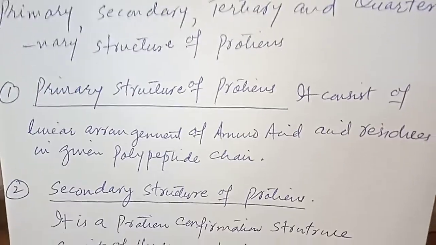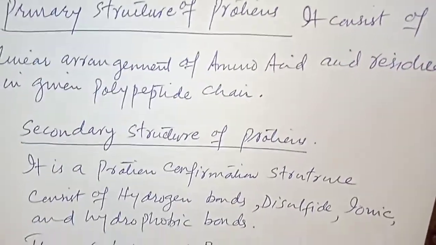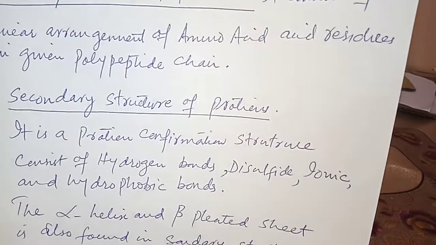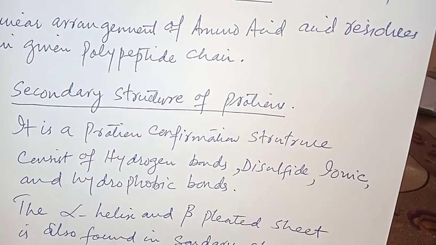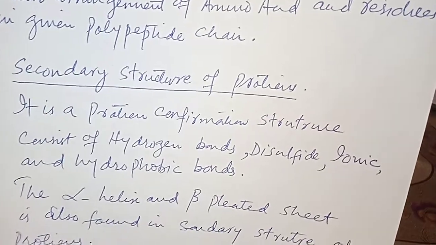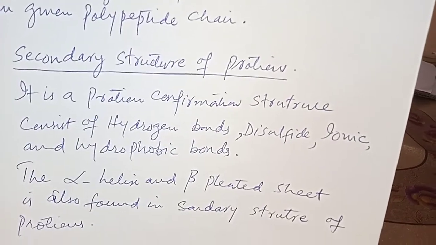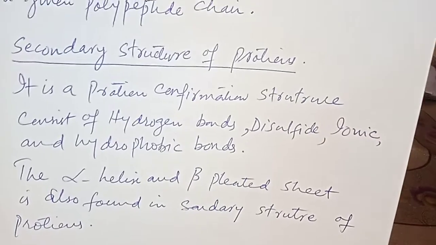Number 2, after the primary structure of proteins, we have the secondary structure of proteins. Secondary structure of protein is a protein conformation structure, consisting of hydrogen bonds, disulfide, ionic and hydrophobic bonds. The alpha helix and beta pleated sheet are also found in the secondary structure of proteins.